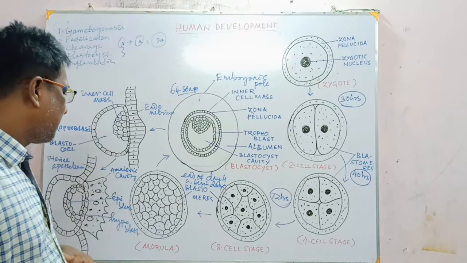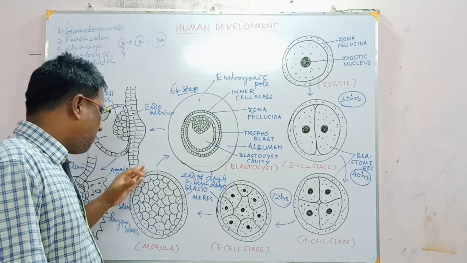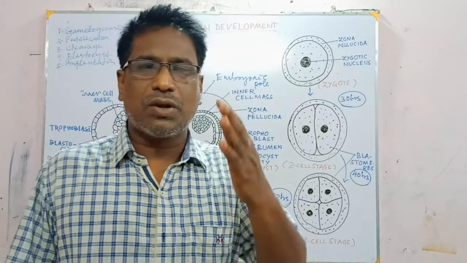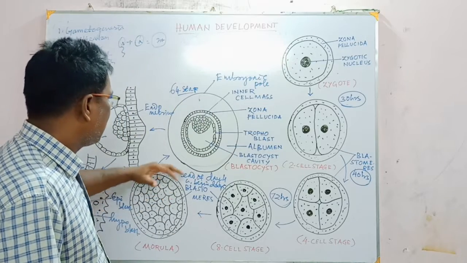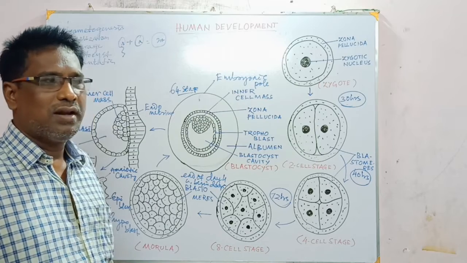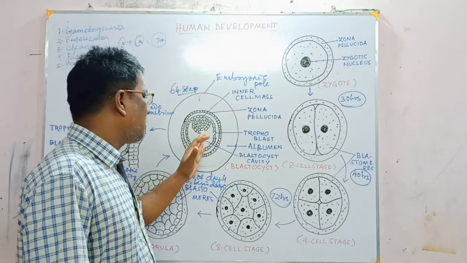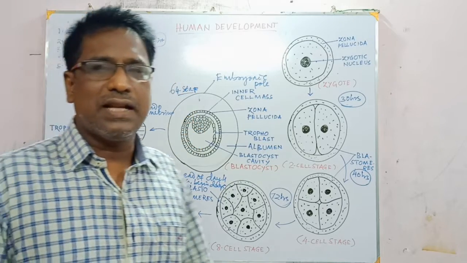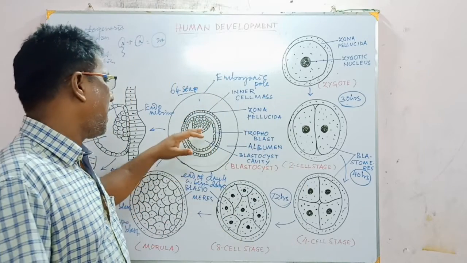So students, after the morula, the peripheral cells of the morula secrete a certain fluid which forces the cells to gather at the animal pole, and that pole is called the embryonic pole. Those cells attached towards the animal pole are called the inner cell mass or embryoblast.